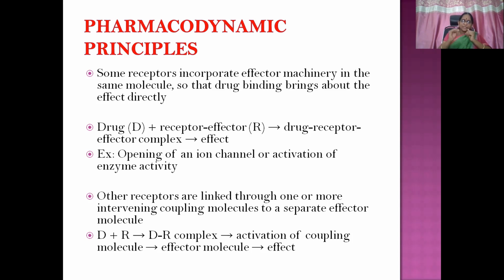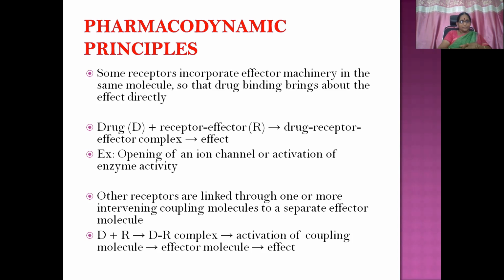In such a situation, the receptor and effector combination will be there. The drug will combine directly with that combined molecule where the receptor is clinging to the effector molecule, so a drug receptor effector complex is formed, which is going to produce the effect. An example is opening of an ion channel or activation of enzyme activity.